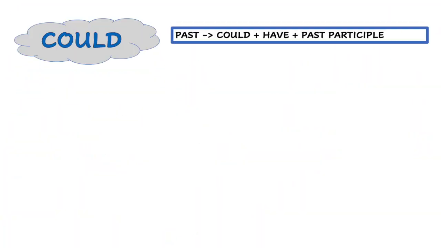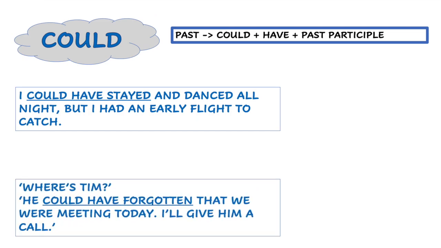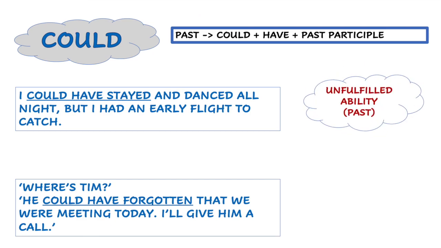No surprises here. On the other hand, I'd like you to compare two examples which have the same form in the past, but they mean very different things. When you say, I could have stayed and danced all night, but I had an early flight to catch, basically you had the ability to stay, but you had a different thing to do in the morning, so that's why you left early. The ability is not under question here. It's just unfulfilled. On the other hand, when we say, he could have forgotten that we were meeting today, I'll give him a call, then that's when we're making an assumption. That's when we're talking about the possibility that Tim forgot about our meeting.